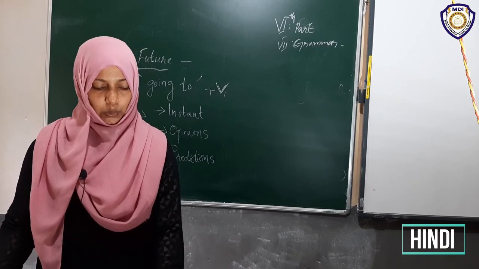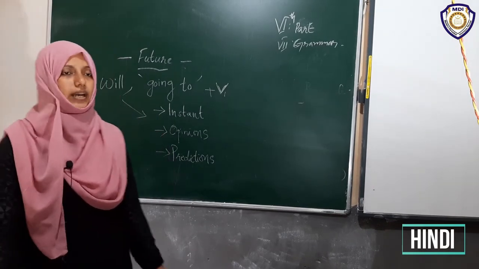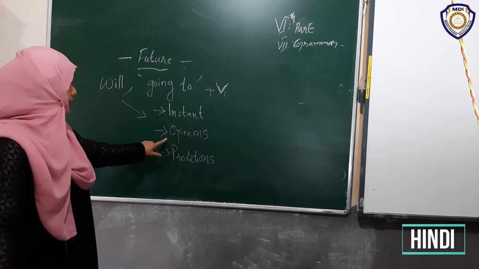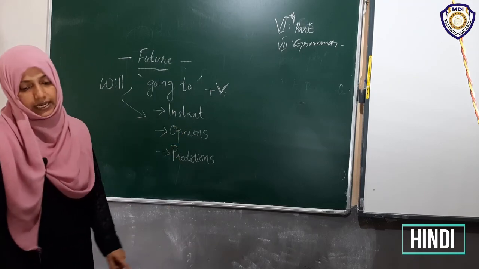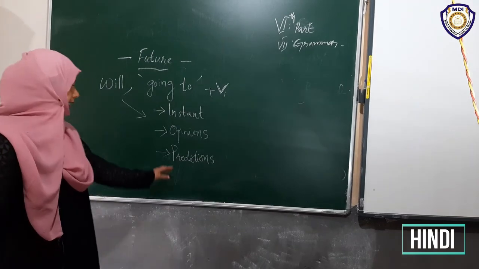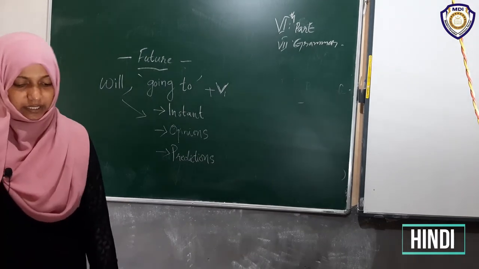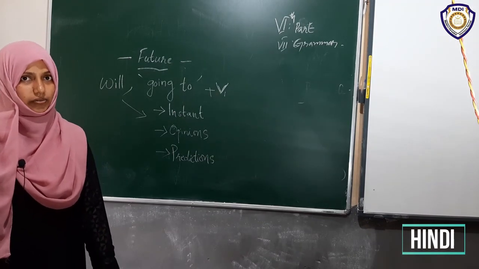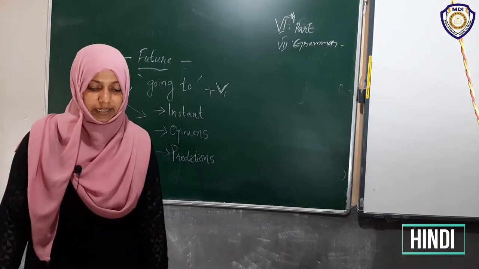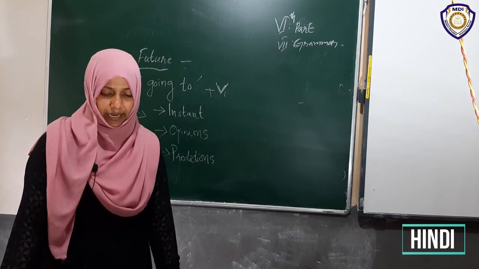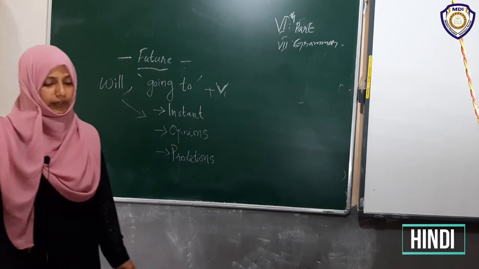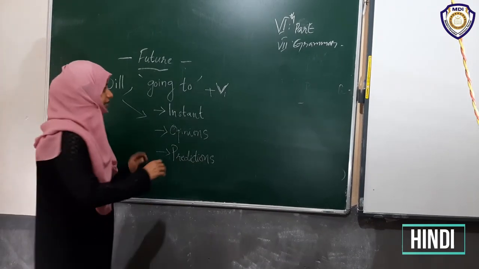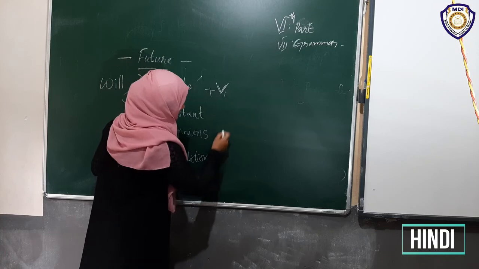Understood. Which are the ways we are using will? For instant actions and opinions. Then the next one, all of you? Yes, predictions. And in the case of requests: will you please give me a pen? Sometimes we ask our friends like this, right? Will you promise never to do that again? Will someone open the window please? Sometimes we make requests.